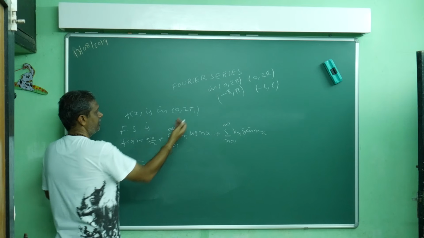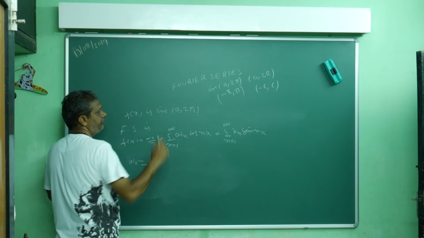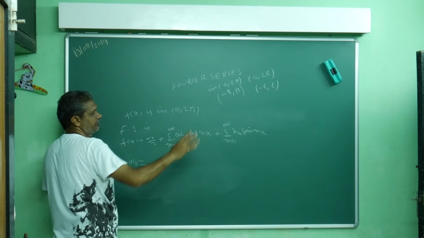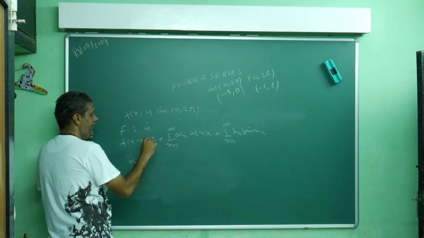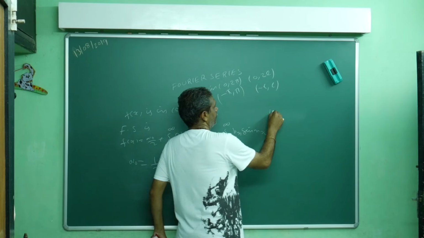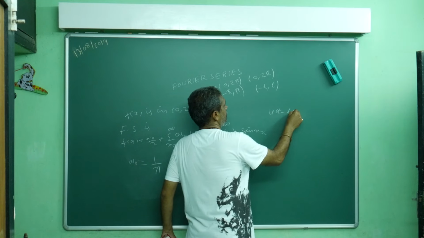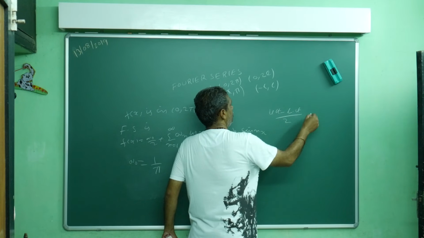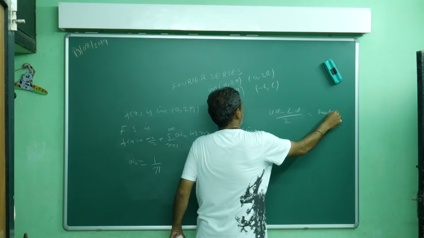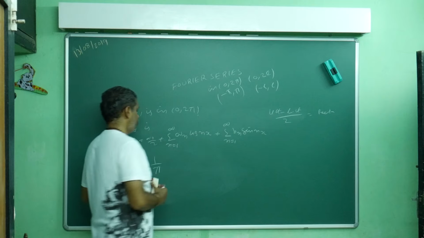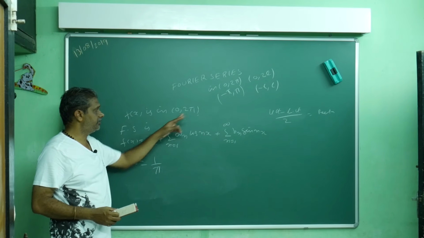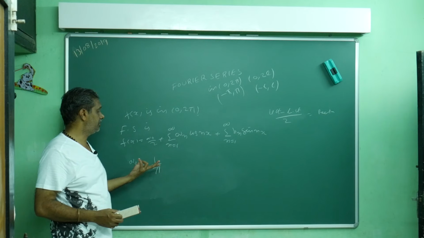You can always write upper limit minus lower limit divided by 2. 2 pi minus 0, 2 pi, divided by 2, what will you get? Pi. So make it reciprocal, 1 by pi. How will you remember? Upper limit minus lower limit by 2, make it reciprocal. Don't worry, sometimes they will give a half range question. What you don't remember, remember: upper limit minus lower limit divided by 2, make it reciprocal.